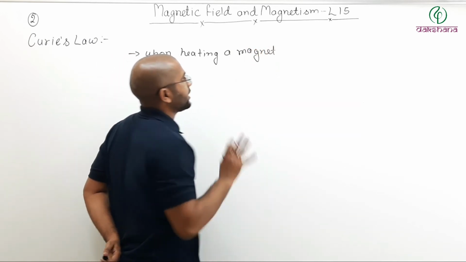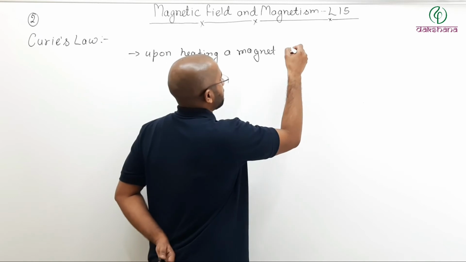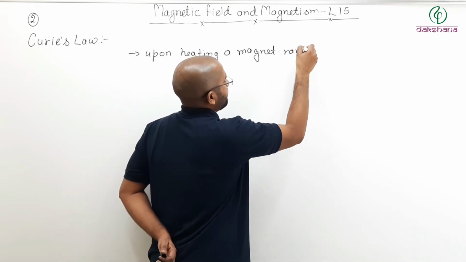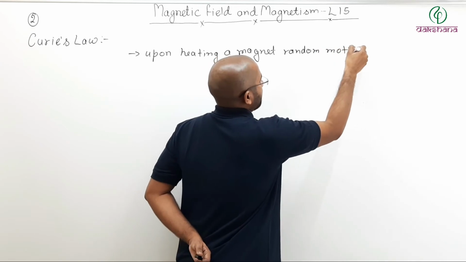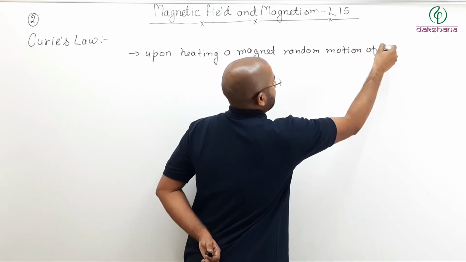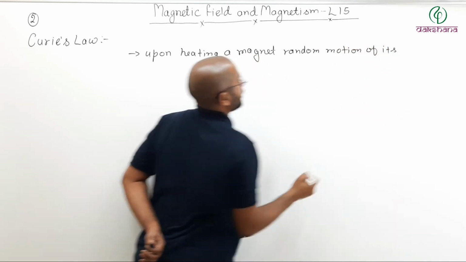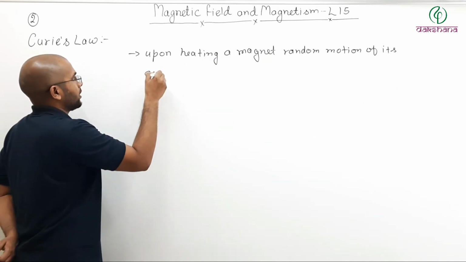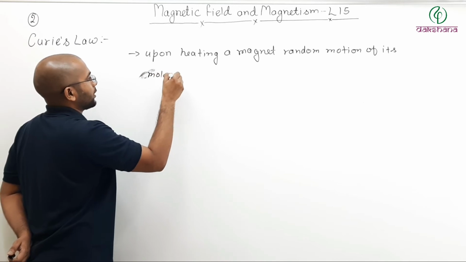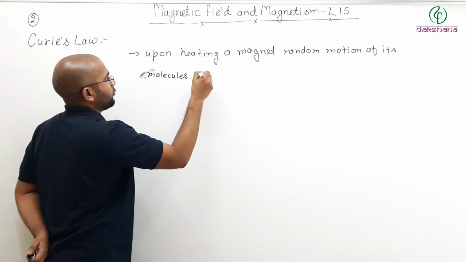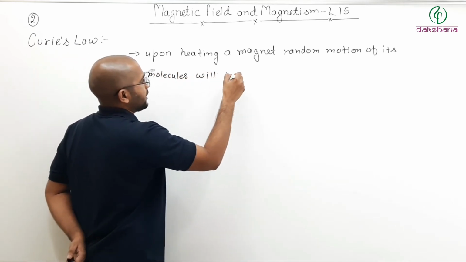If I heat a permanent magnet, random motion of its molecules will increase.